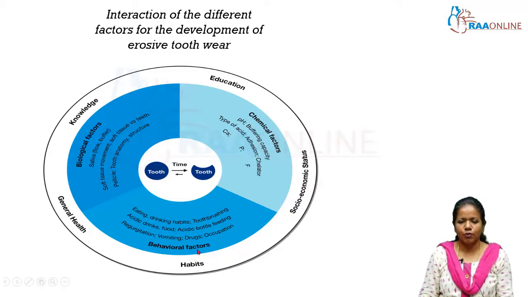Behavioral factors involve eating and drinking habits, how the patient brushes their teeth, how much force is used for brushing, how often they take acidic drinks, or regurgitation because of their dietary habits, vomiting. Even drugs can have an indirect role in causing tooth structure loss.